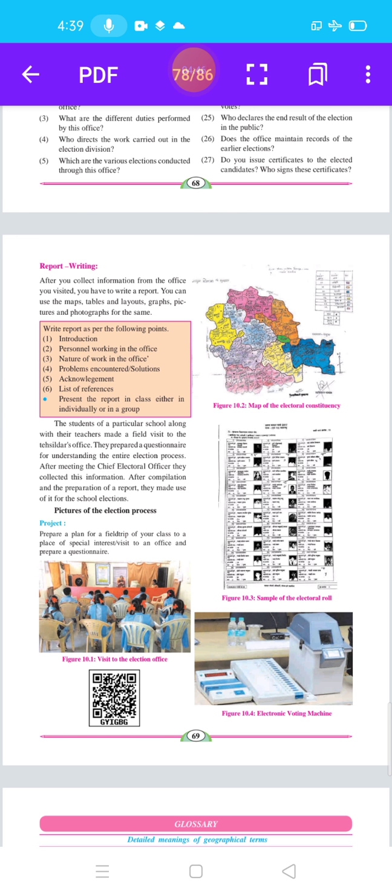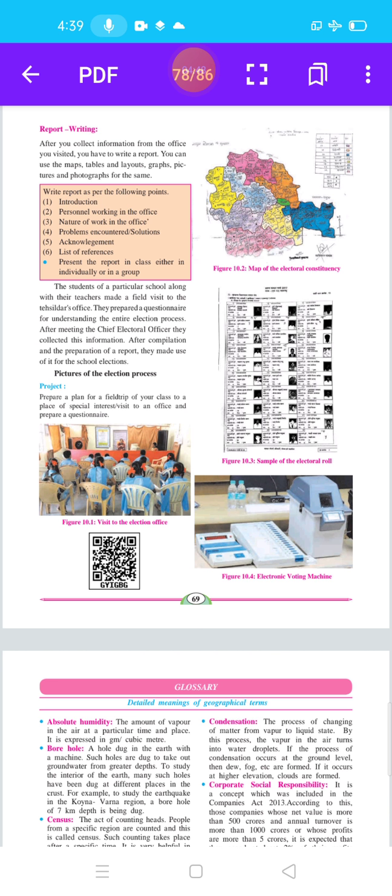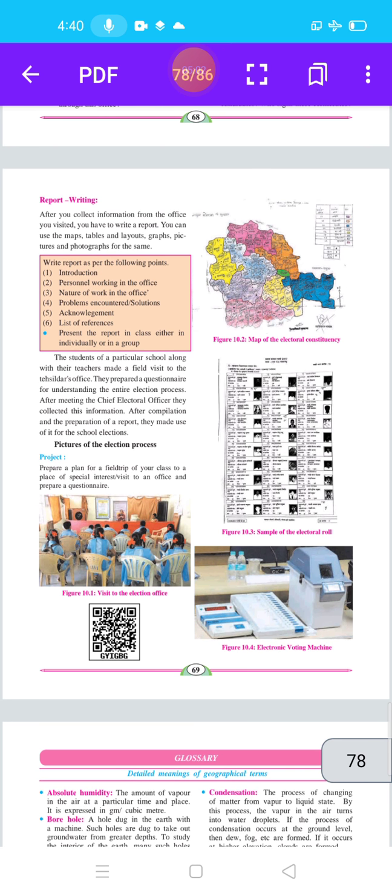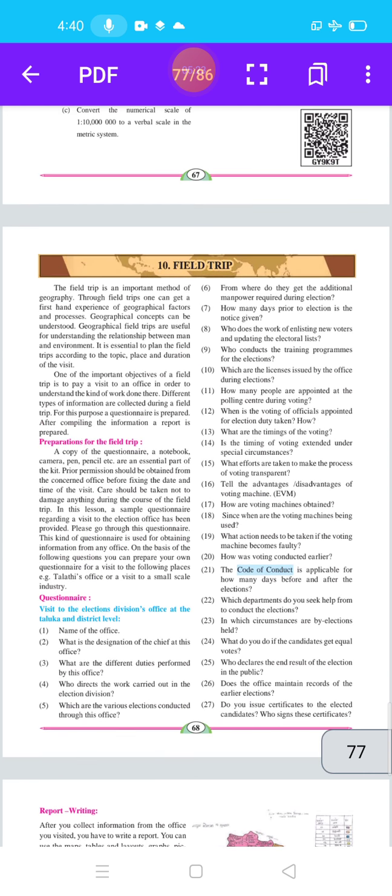Here, students, Figure 10.1: visit to the election office. Your project: prepare a plan for a field trip of your class to a place of special interest, to an office, and prepare questionnaires. Figure 10.2, map of the electoral constituency. Then Figure 10.3, sample of electoral roll. Then Figure 10.4, electronic voting machine. We see these are all in the office, in the election process. Here we complete our lesson, field trip.